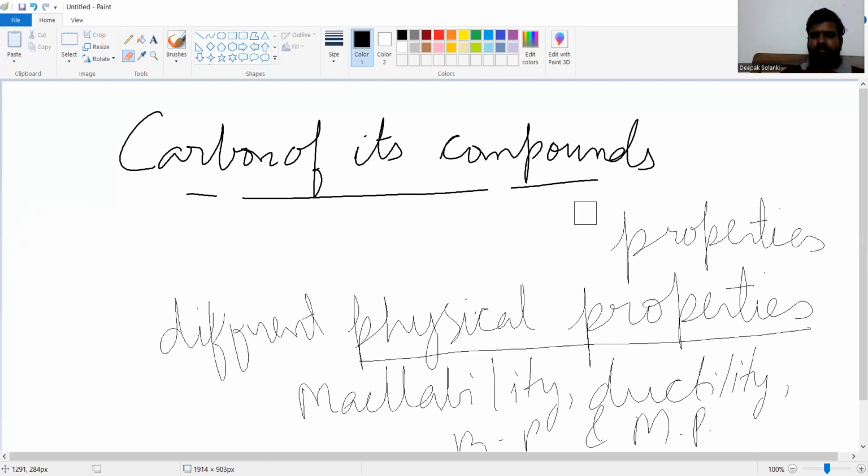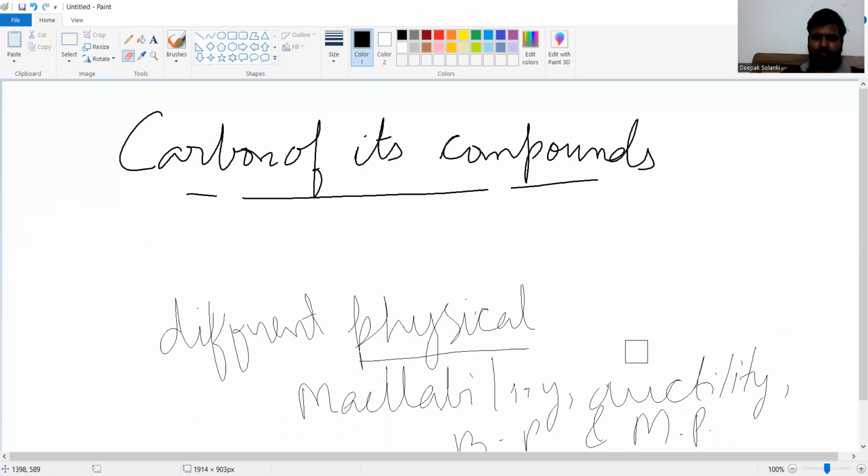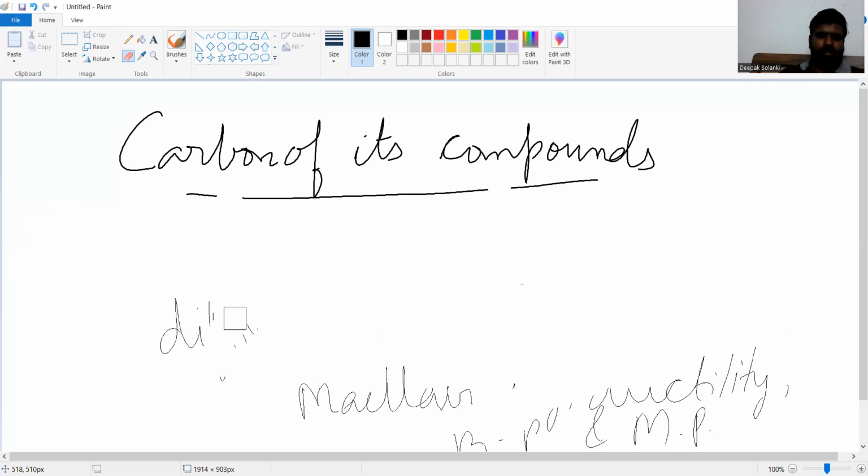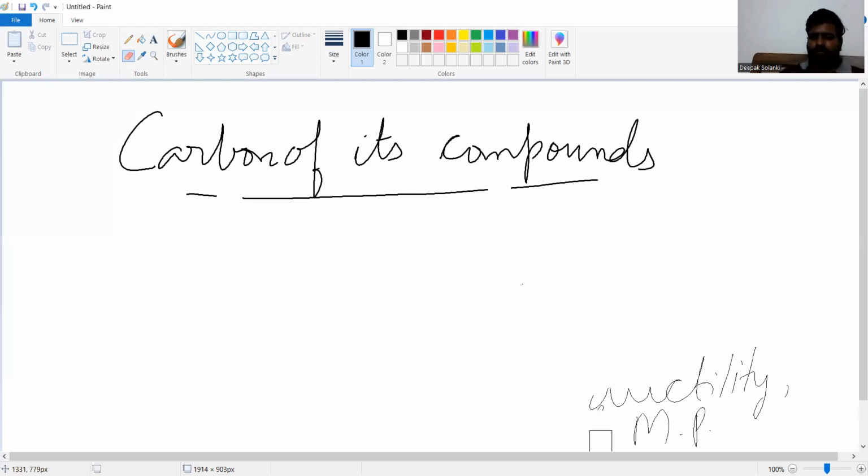Carbon exists in 3 forms of allotropes. Number 1 is diamond, second one is graphite, and third one is fullerene. So let me teach you the important points about these 3 allotropes, about what questions the examiner can ask in board exams.